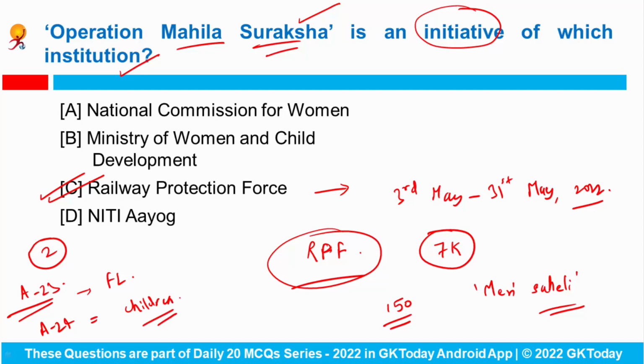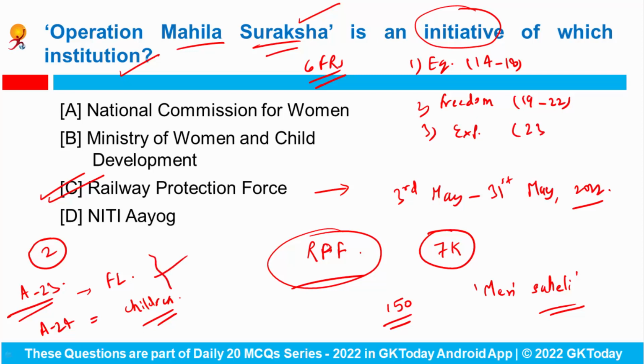Right? So basically there are 6 fundamental rights in our Indian Constitution, which are these. First is right to equality, which is from article number 14 to 18. Then second is right to freedom, from article number 19 to 22. Third is right against exploitation, which we talked about here, that is article number 23 and 24. Then fourth is right to freedom of religion, which includes article number 25 to 28. After that, I am writing it here.